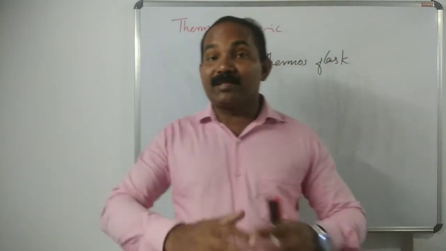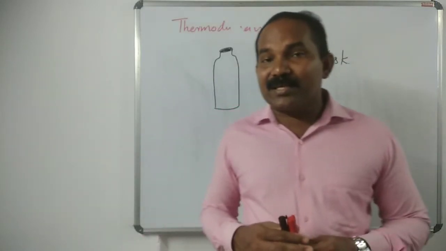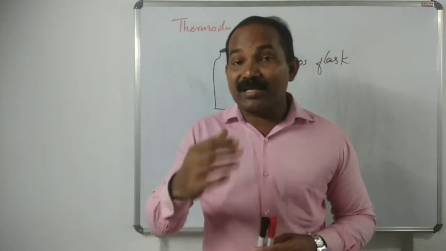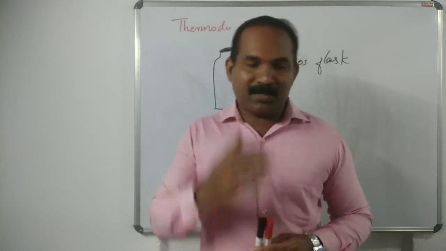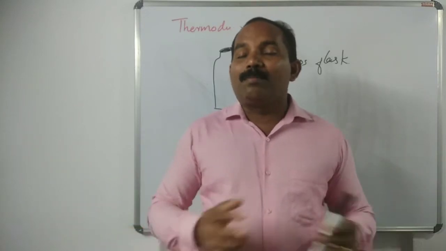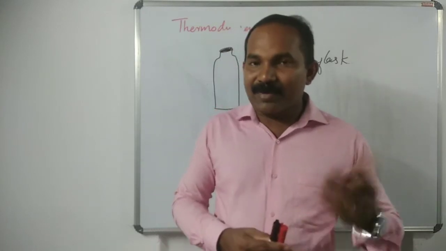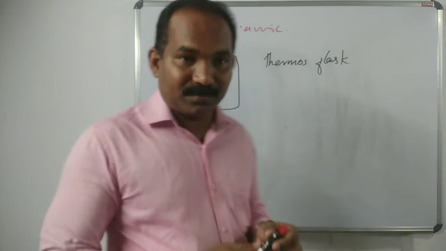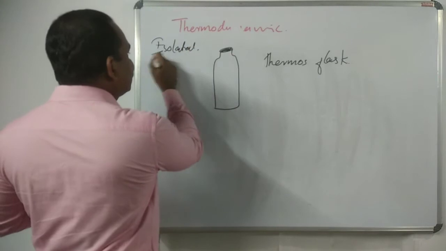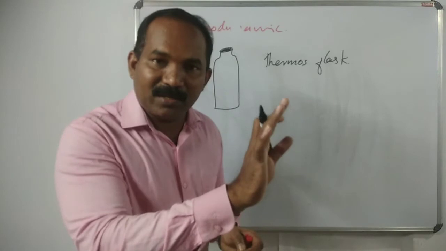So that's about the different systems. Are you clear? The next we consider are the microscopic system and the macroscopic system. Macro means bulk. In a macroscopic system, a large number of particles and molecules are considered. Sorry, I didn't write this for the isolated system: in an isolated system, there is no exchange of matter or energy.